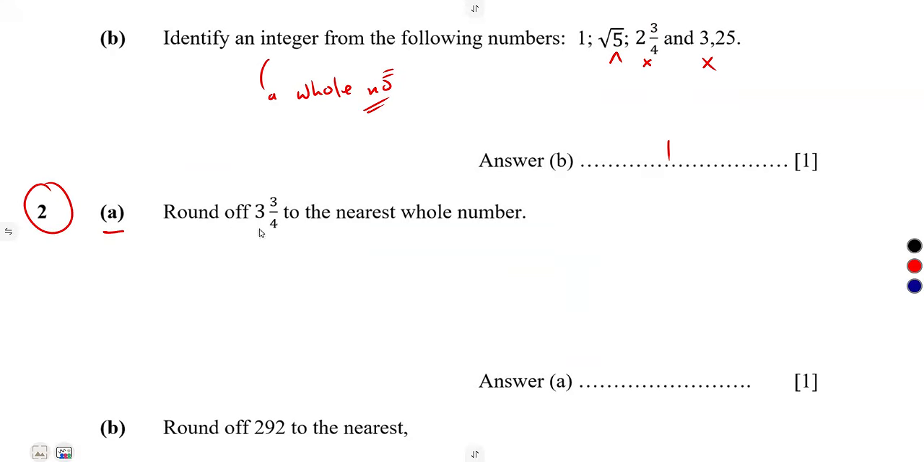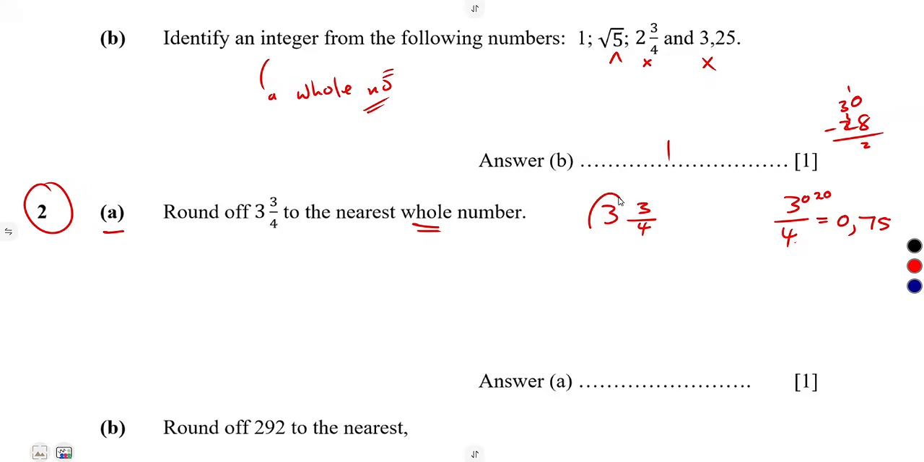Round off 3 and 3/4 to the nearest whole number. 3 and 3/4. 3/4 as a decimal, we do understand this is 0.75, all right? 4 into 3, that's a 0, comma, you put a 0 there. 4 into 30, that's a 7, 7 times 4 is 28. So you're going to have a remainder of 2. 30 minus 28, that's a remainder of 2. So you're going to put a 2, then a 0. 4 into 20, that's a 5.